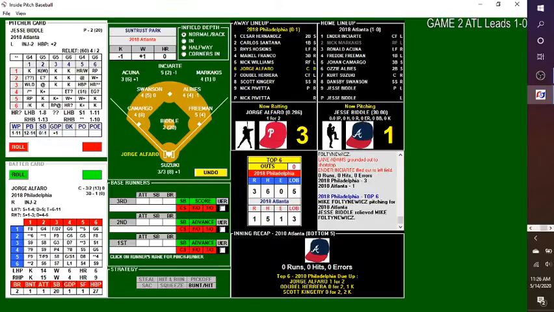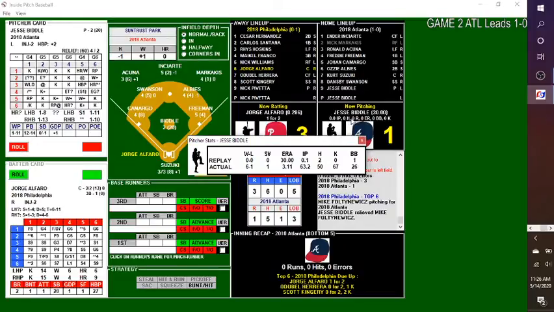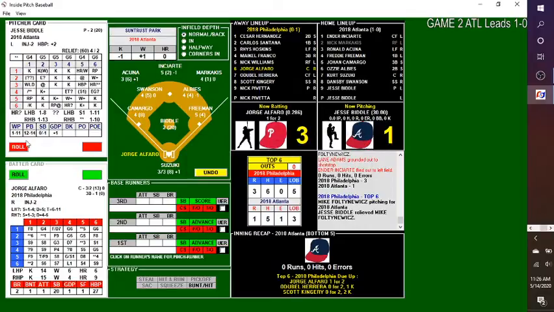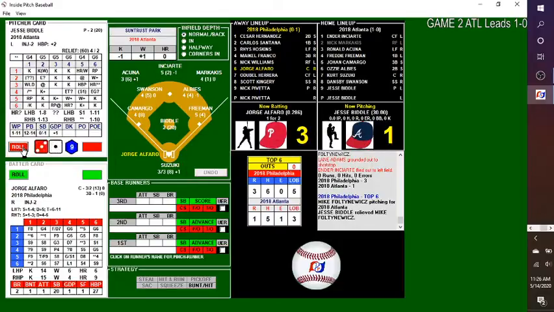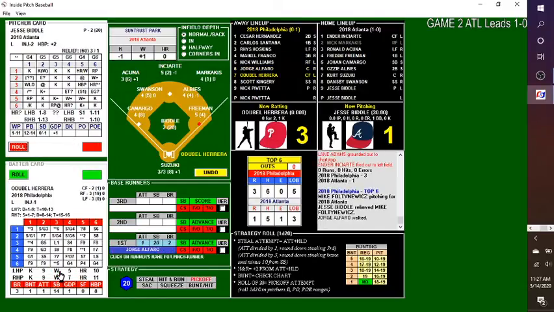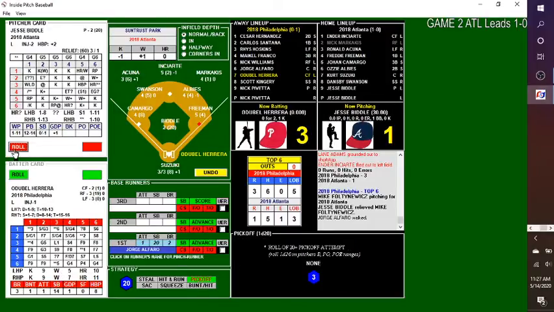It's 3-1 Philadelphia. Alfaro, Herrera, and Kingery due up for the Phillies. Jesse Biddle will come in for the Braves. This is his second appearance. He came in during Game 1 yesterday. Only pitched a third of an inning, allowed 2 hits, and walked 1. So we'll see if he's able to improve things this time. The pitch. And he walks Alfaro. Pick-off attempt by Biddle. Nothing happening there.